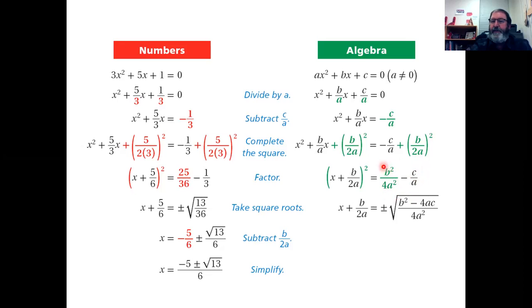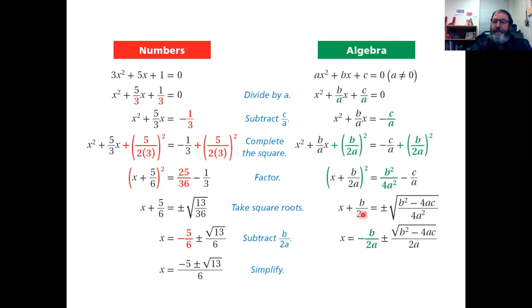So I can put the numerators together, the b squared, and remember we multiplied that by 4a, which makes the 4ac. So how do I get rid of the square? I take the square root of both sides. I have to put in the plus or minus, and you see this is looking a whole lot like the equation we're used to. When I take the square root of the numerator, it becomes plus or minus the square root of b squared minus 4ac. For the denominator, the square root of 4 is 2, and the square root of a squared is a, so that denominator becomes 2a.